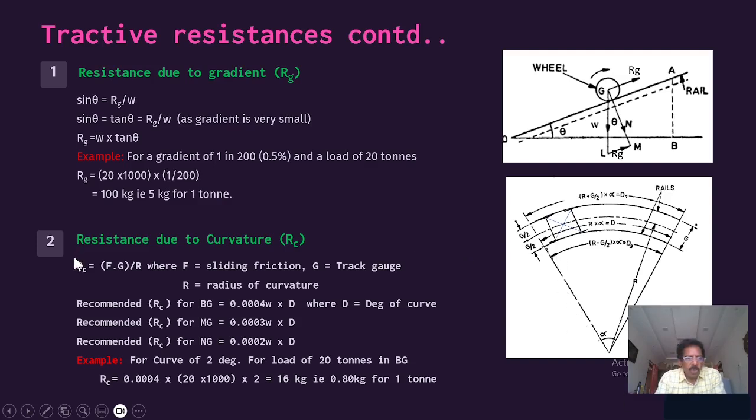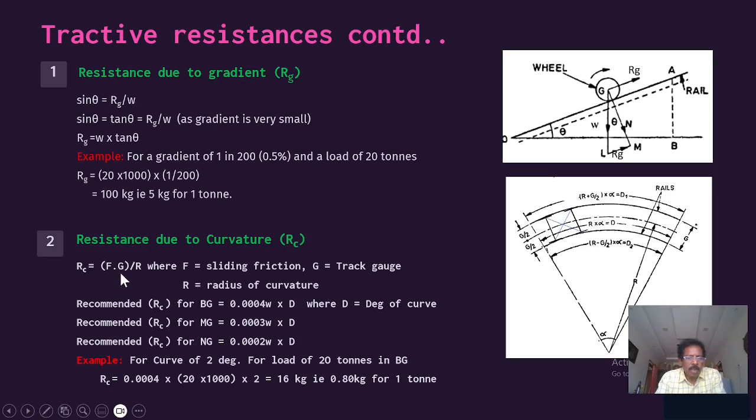From there we get the expression for RC, that is, resistance due to curvature, equal to F into G by R. F is the sliding friction, G is the gauge, and R is the radius. Suppose here we consider it as constant, for broad gauge only.